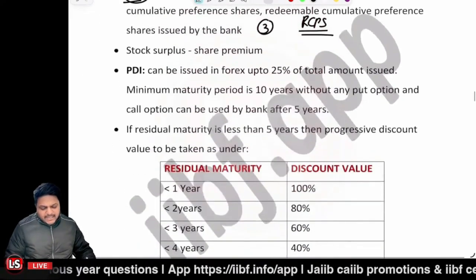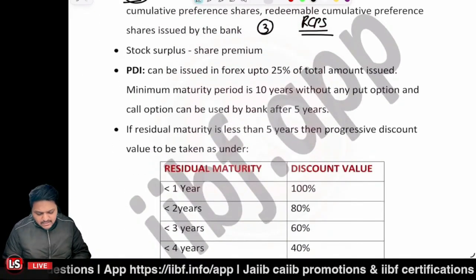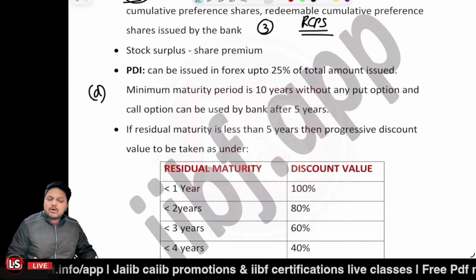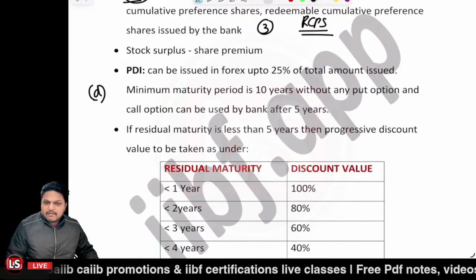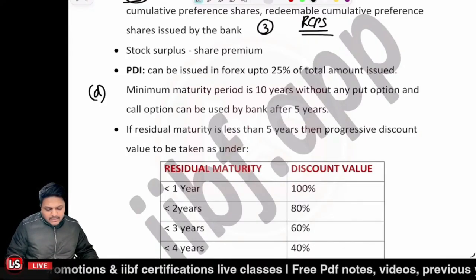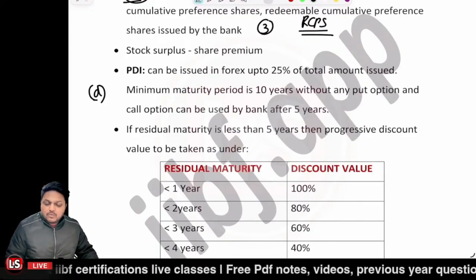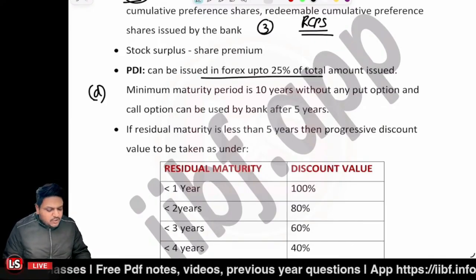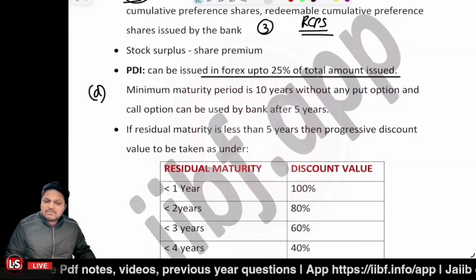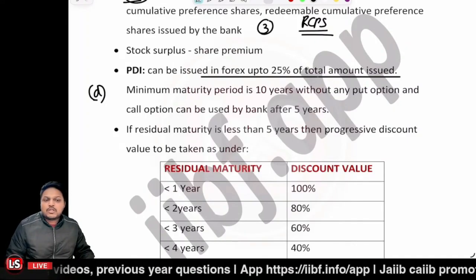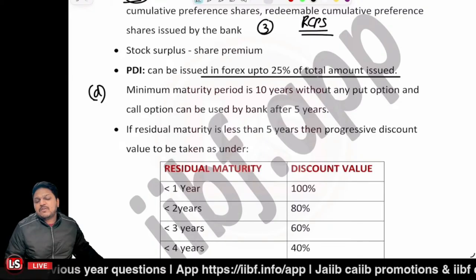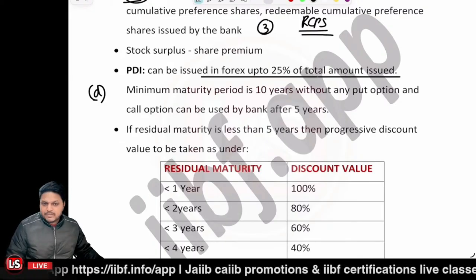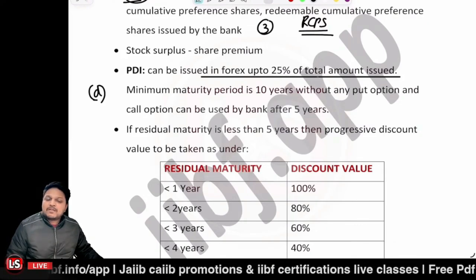And further, PDI, that is perpetual debt instruments. These are hybrid instruments that will also be accountable for the tier 2 capital, and these can be issued in forex up to 25% of the total amount issued. These PDIs can also be issued in foreign exchange, but maximum limited up to 25% of the total amount issued. And the minimum maturity in case of the PDI should be 10 years without any put option, and a call option can be used by the bank after a period of 5 years.